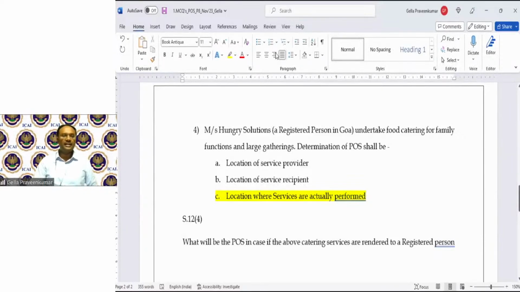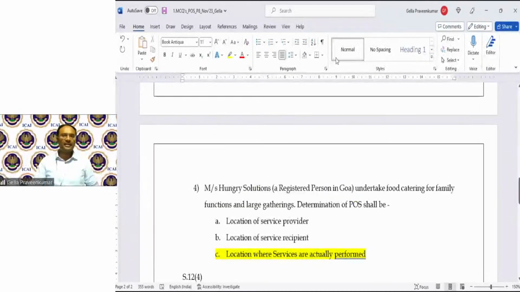Now, there's one further doubt from Sriram for question number 4. Location where services are actually performed, since in the question, the location of recipient and location of performance. 4C. Let me just see that. Yes, Sriram, your answer is right. Reasoning is also perfect, very elaborate. Sriram, only one caution: don't go into too much elaboration. Restrict to the answer. It's good. Theory is always good, but see if it can be reduced to some extent.